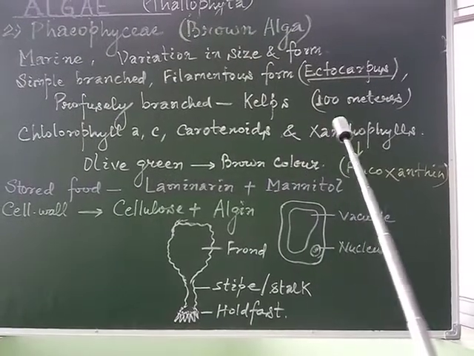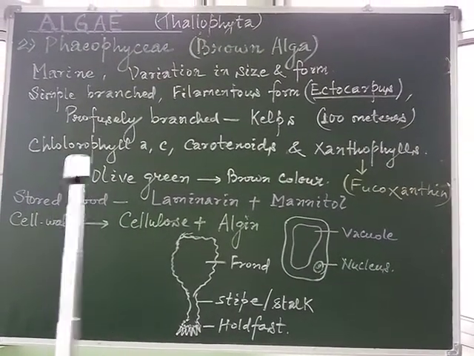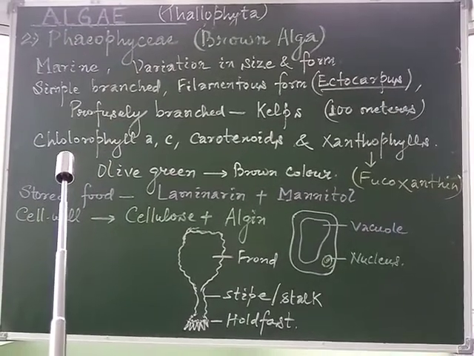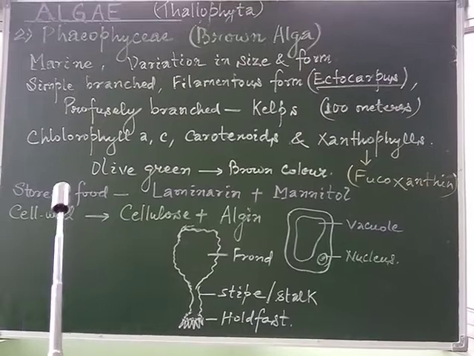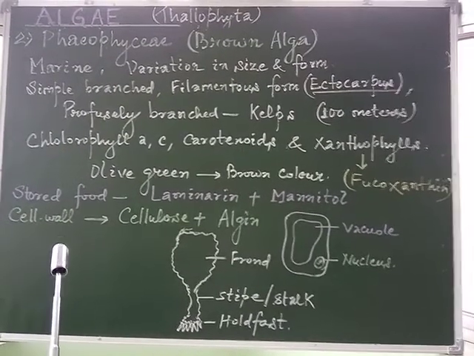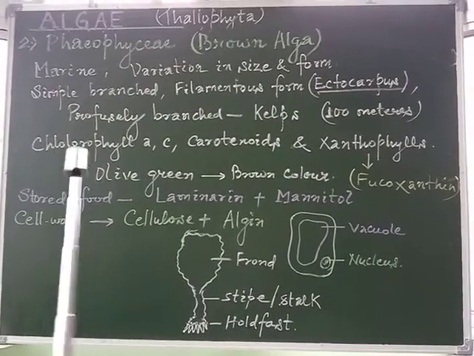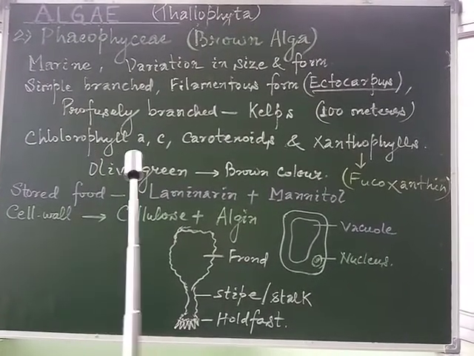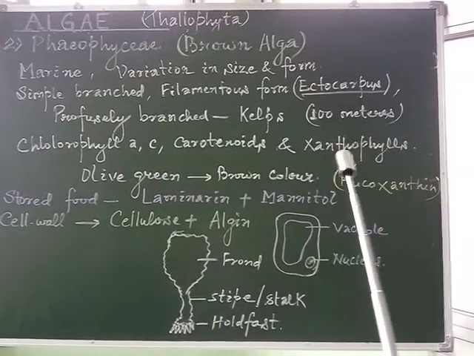Regarding the presence of chlorophyll pigments, we have discussed in the case of Chlorophyceae. The Chlorophyceae have the pigments chlorophyll A and B, whereas Phaeophyceae consists of the pigments chlorophyll A and C, as well as carotenoids and xanthophylls.